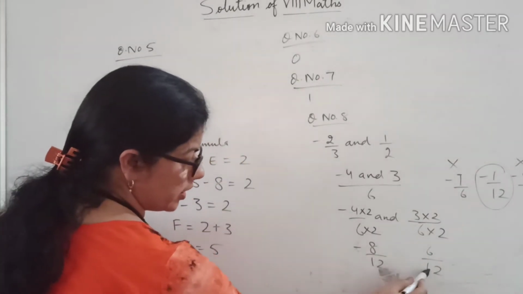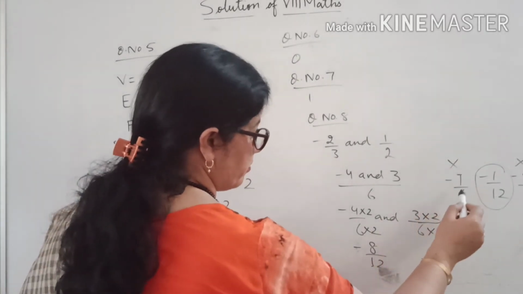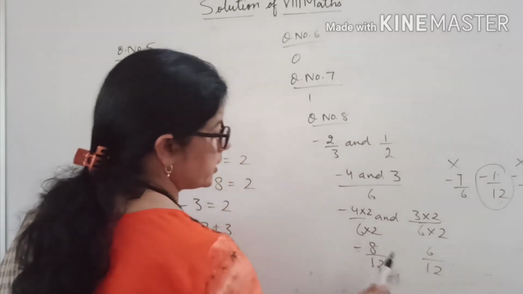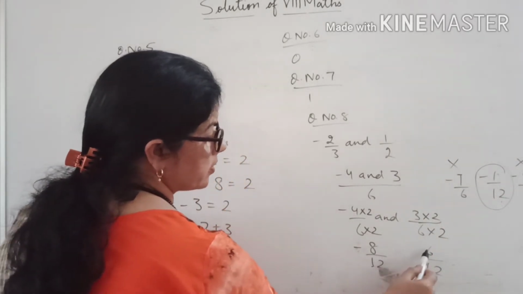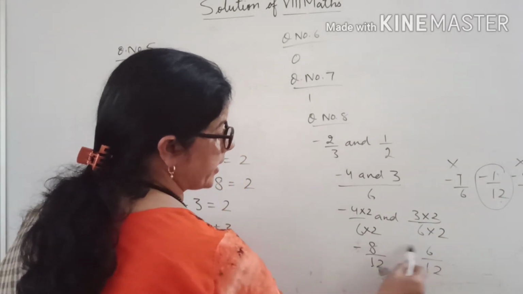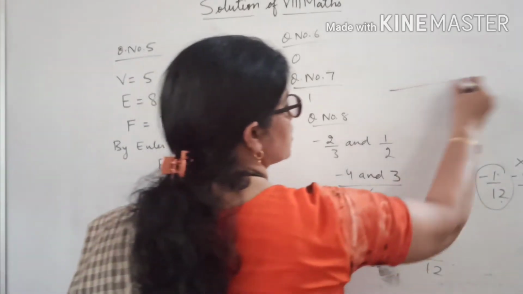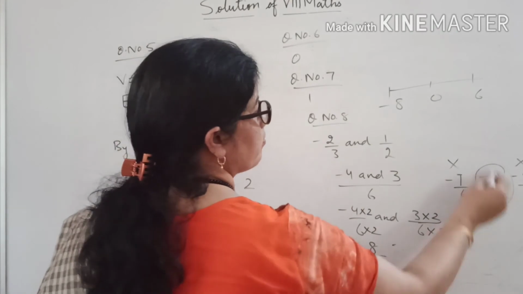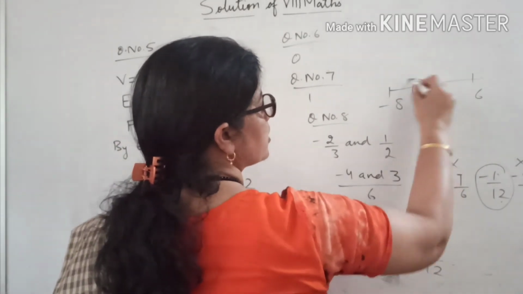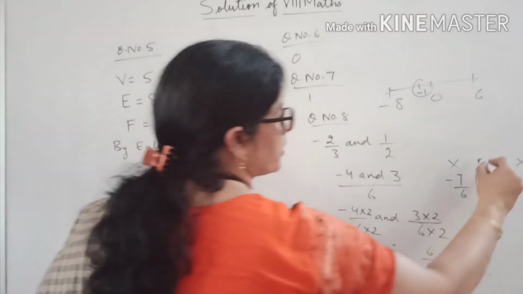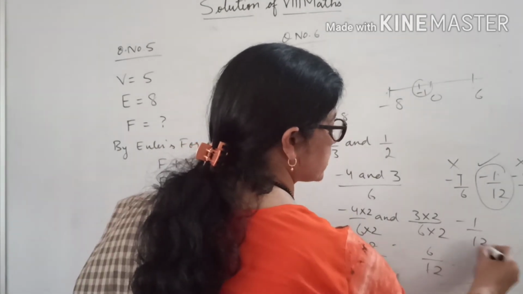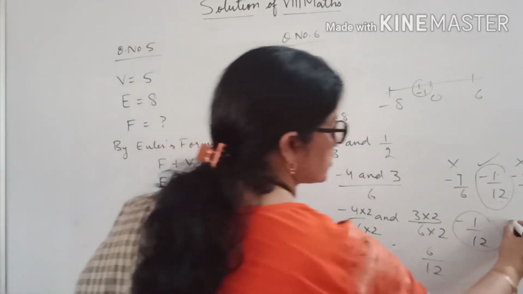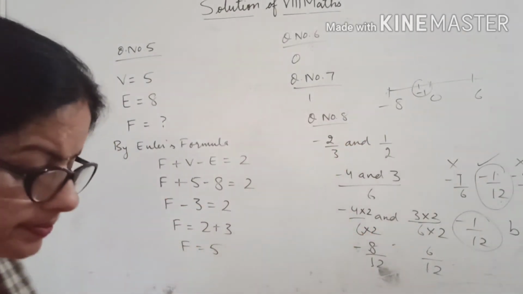Now see between these two, does minus 1 by 12 come? Yes. Between minus 8 and 6, with the origin here, minus 1 comes this side and this number comes between them. So the right answer is minus 1 by 12. That is option B.